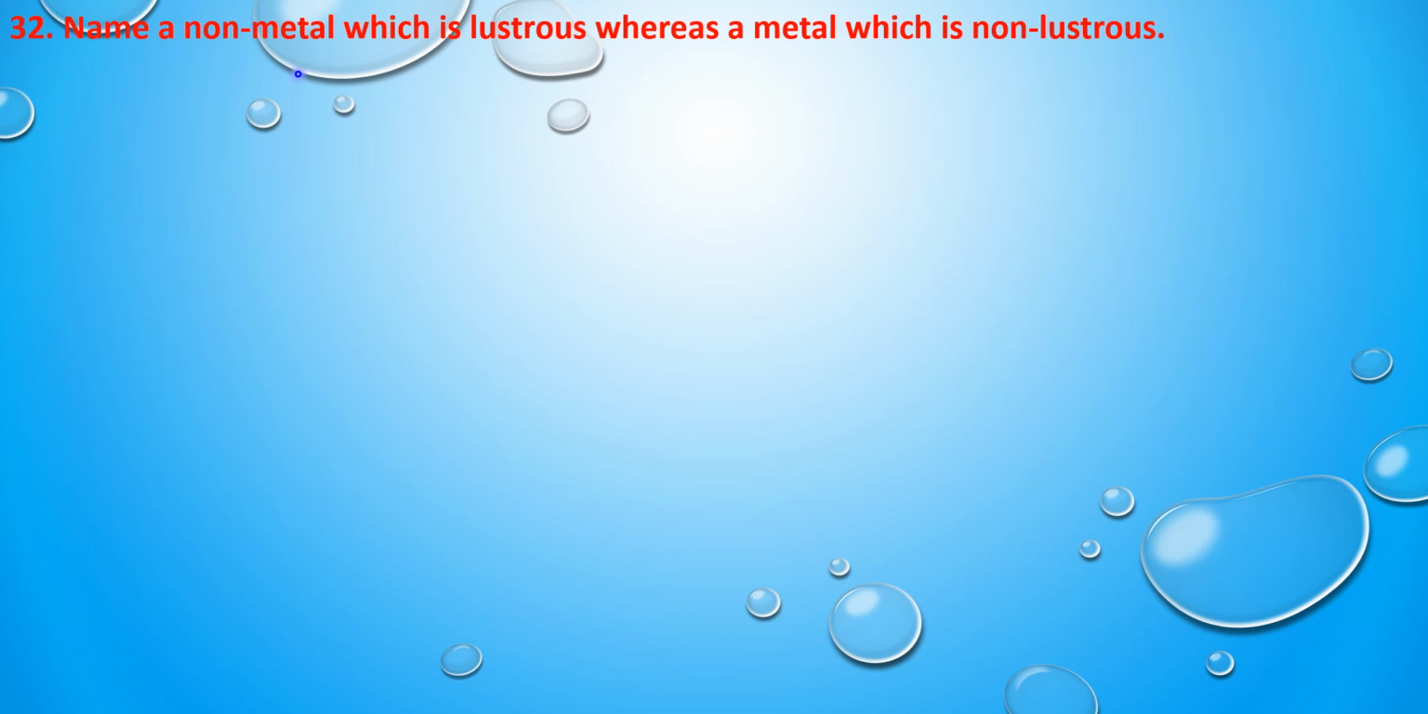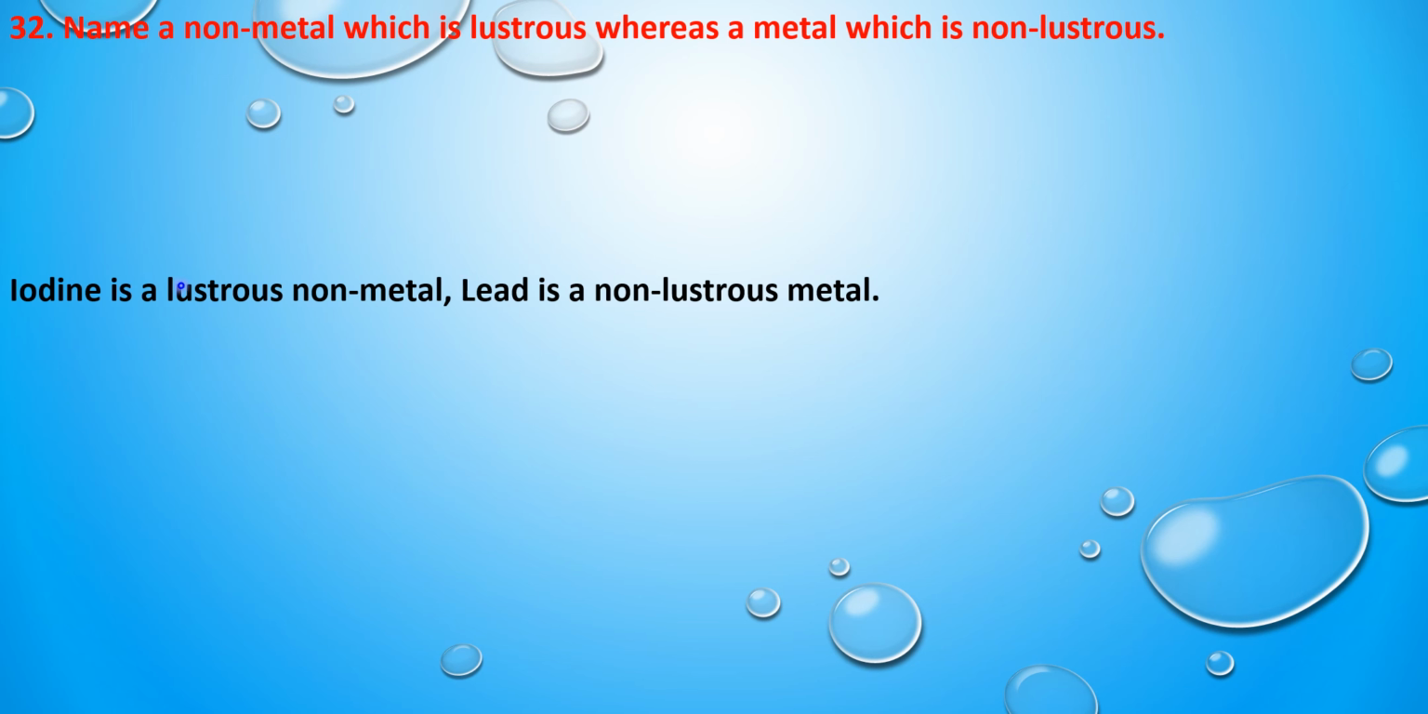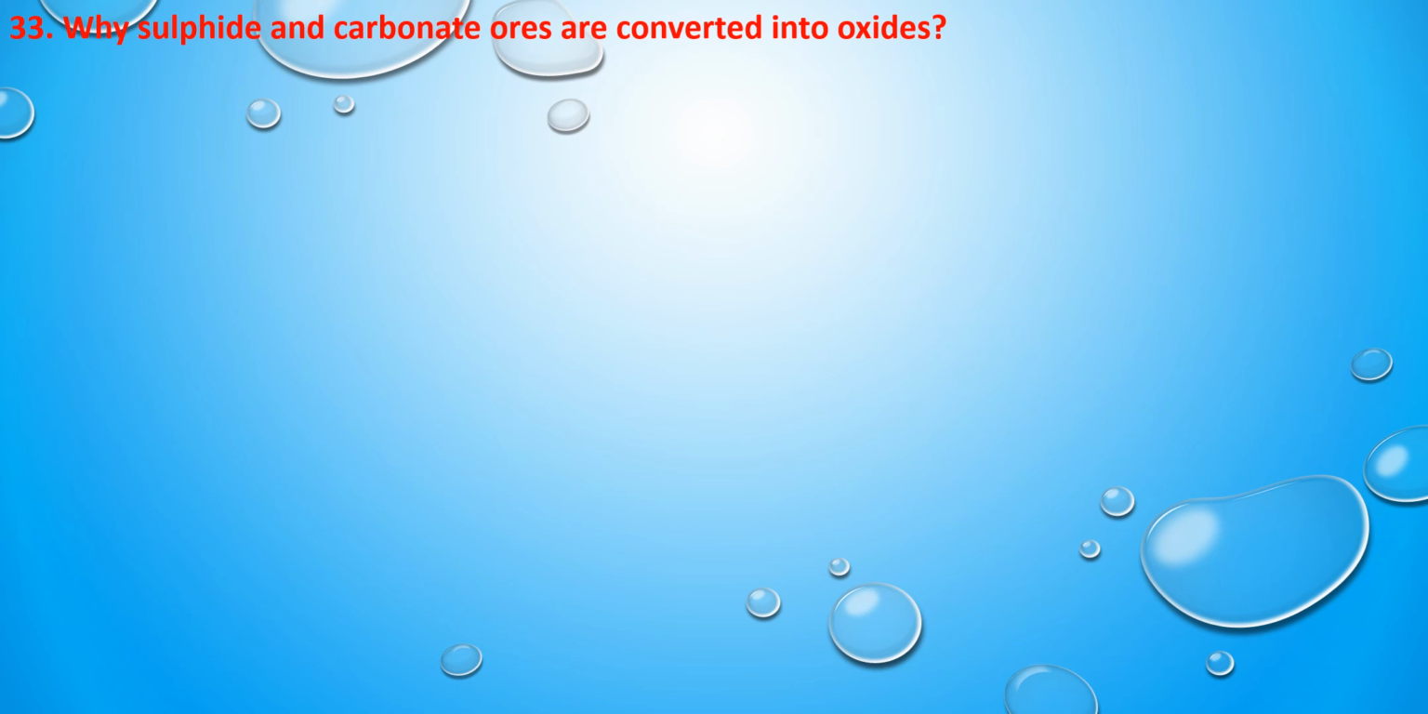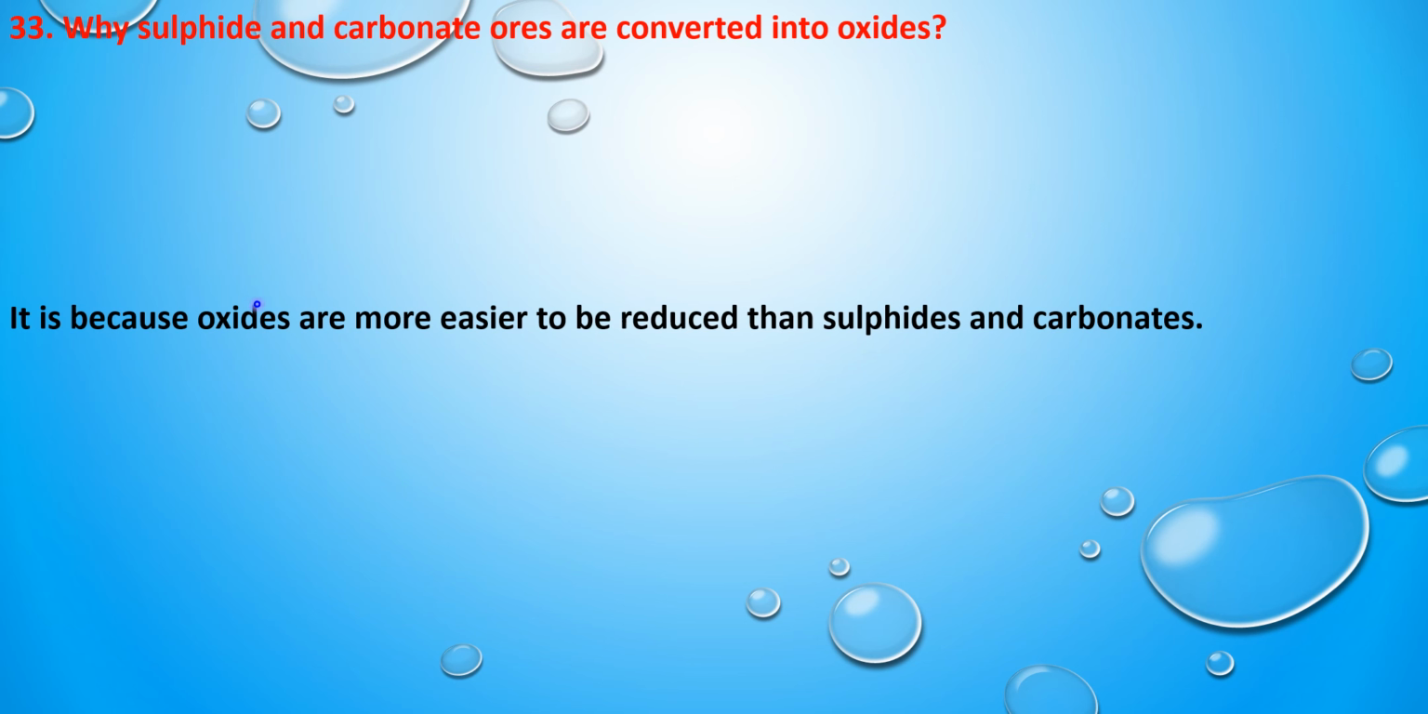Next question is, name a non-metal which is lustrous whereas a metal which is non-lustrous. So the answer is, iodine is the lustrous non-metal and lead is the non-lustrous metal. Next question is, why are sulfide and carbonate ores converted into oxides? It is because oxides are easier to reduce than sulfides and carbonates. So when they get converted into oxide, it is very easy to reduce them to pure metals. Hence before sulfide and carbonate ores are subjected to purification, first they are converted into oxides.